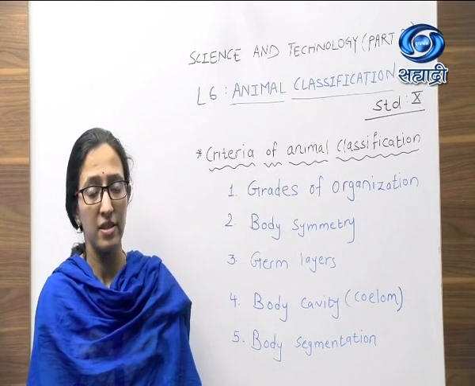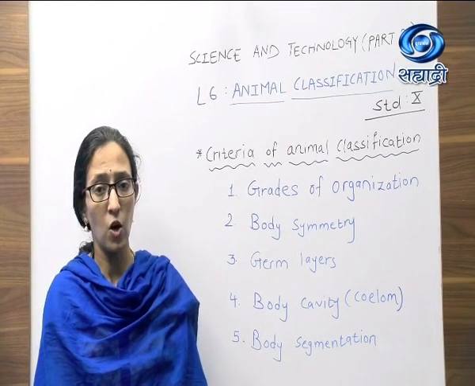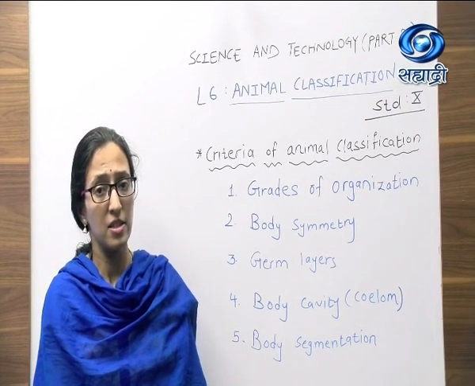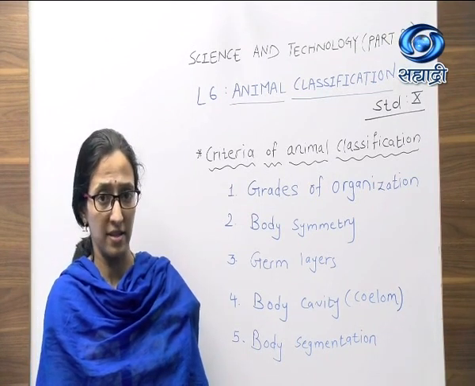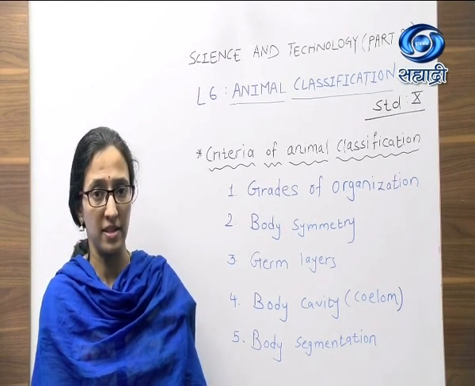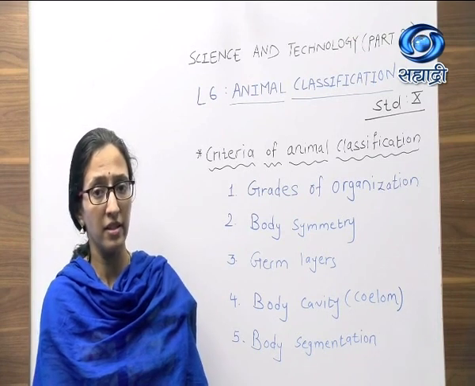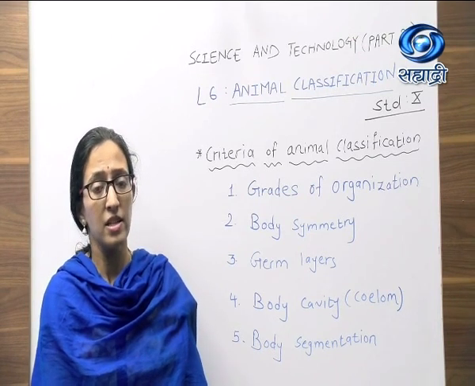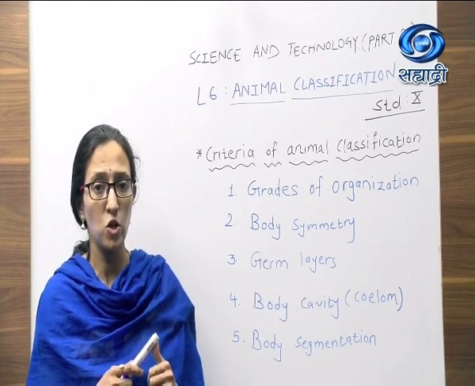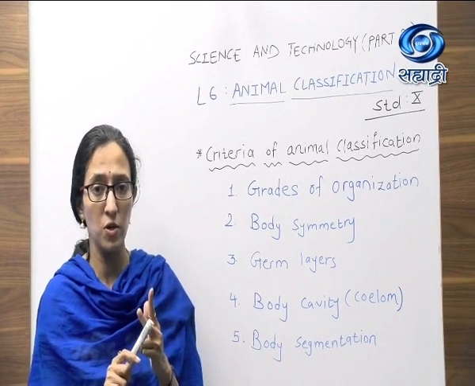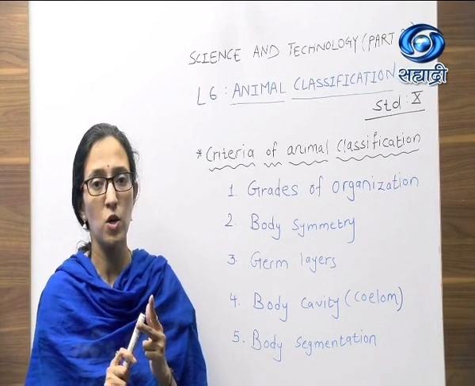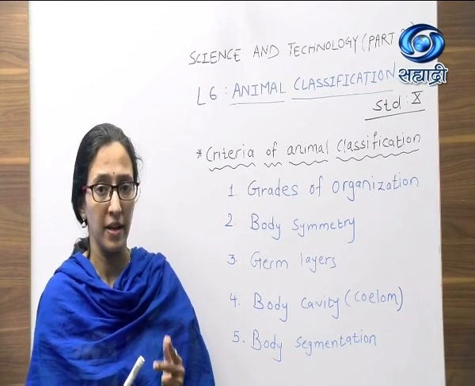The third criteria is germ layers. Now depending on germ layers, animals can be classified as diploblastic or triploblastic. If 3 germ layers are present, animals are triploblastic. If 2 are present, then animals are described as diploblastic. And what are the names of 3 germinal layers? Ectoderm, mesoderm and endoderm. Ecto is the outer layer, meso is middle and endoderm is the innermost layer.